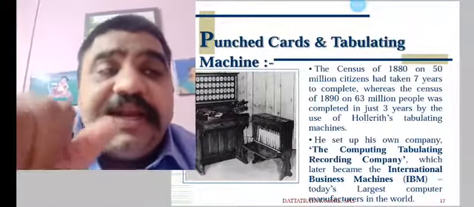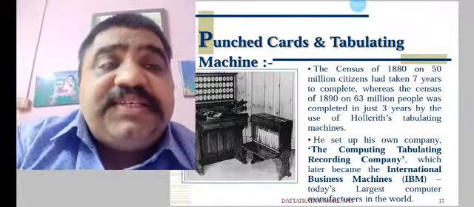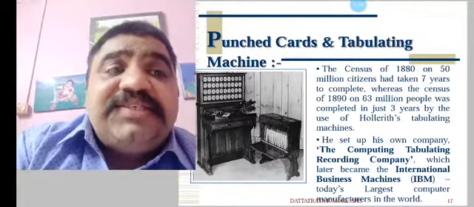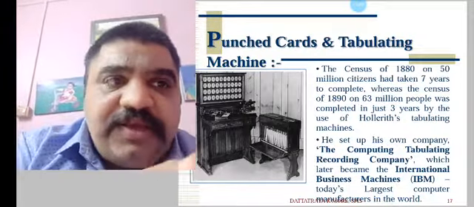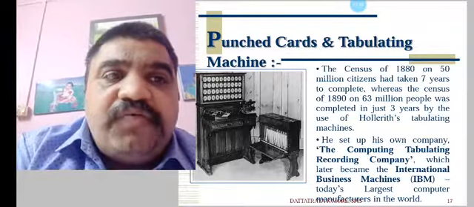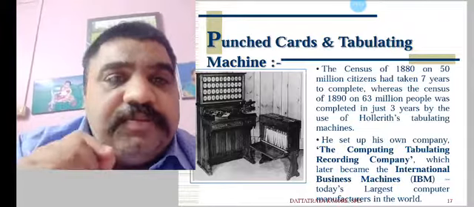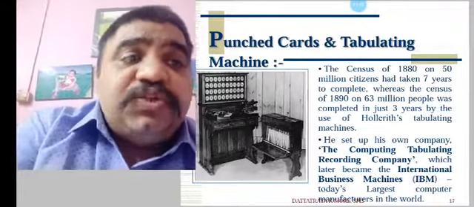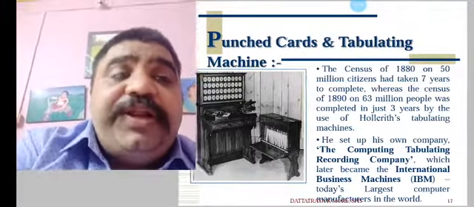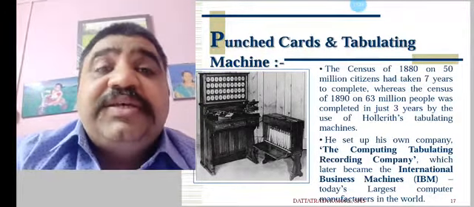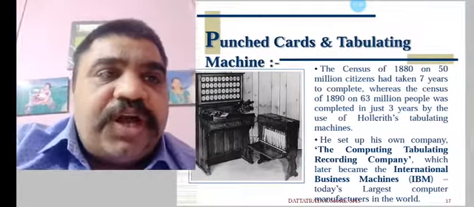The census in 1880s on 50 million citizens had taken 7 years to complete, whereas the census in 1890 on 63 million people was completed in just 3 years by the use of Hollerith's tabulating machine. He set up his own company, the Computing Tabulating Recording Company, which later became the International Business Machines, that is IBM, today's largest computer manufacturer in the world. IBM machine, Dr. Hermann Hollerith.